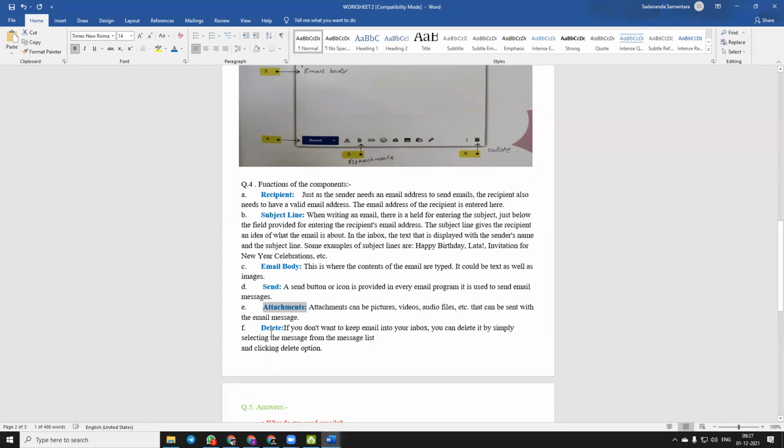Question number F, delete. What is the function of delete? This dustbin symbol. If you don't want to keep an email in your inbox, you can delete it by simply selecting the message from the message list and clicking the delete option. So by clicking the delete option, we can delete the unwanted message. So it is the function of the delete button.